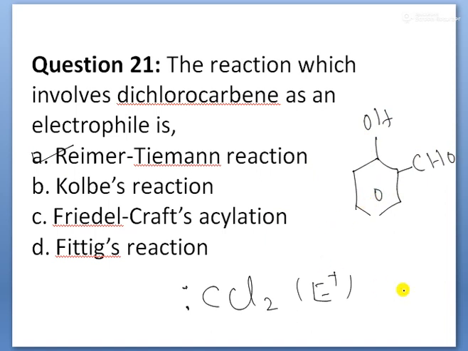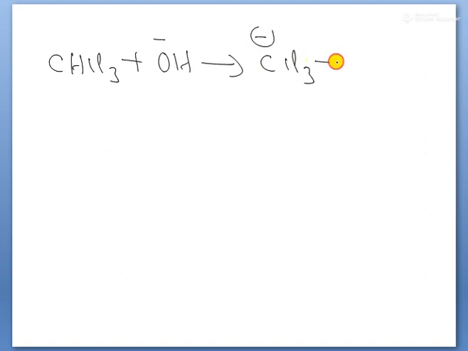In this mechanism, I'll write here, children, in the Reimer-Tiemann reaction, first chloroform CHCl3 plus NaOH. The hydroxyl ion gives rise to the product CCl3 minus. Then it also dissociates to Cl minus and CCl2. This is the production of the electrophile when chloroform reacts with hydroxyl ion or sodium hydroxide. Here CCl3 dissociates into CCl2, this is dichlorocarbene. Okay, children, that is involved in the Reimer-Tiemann reaction.